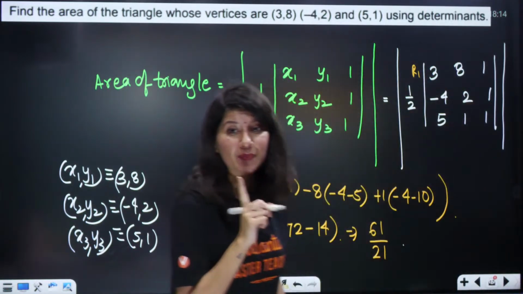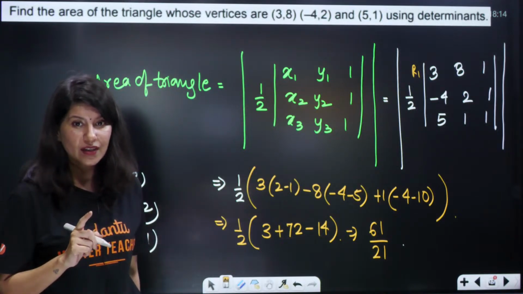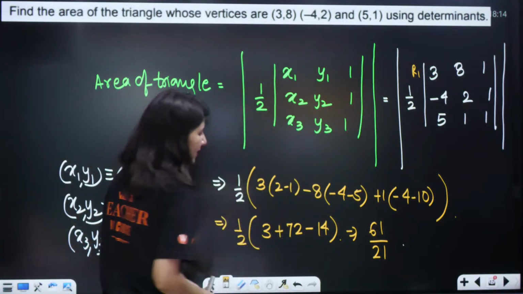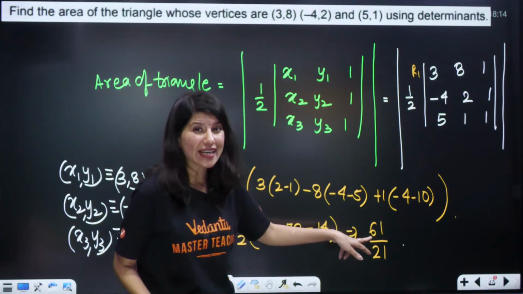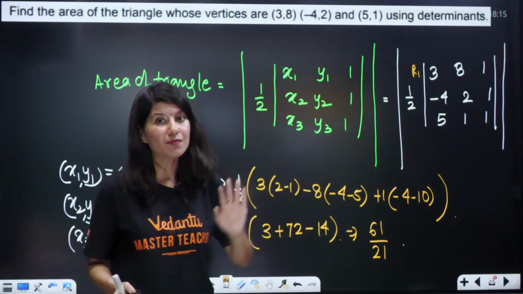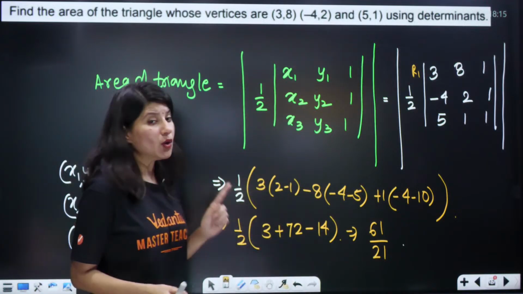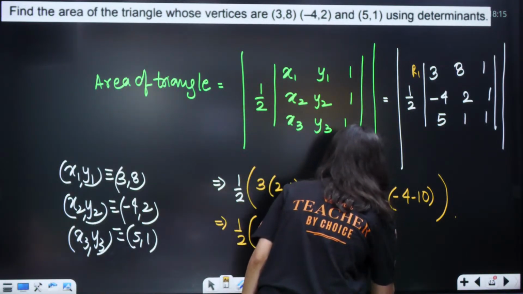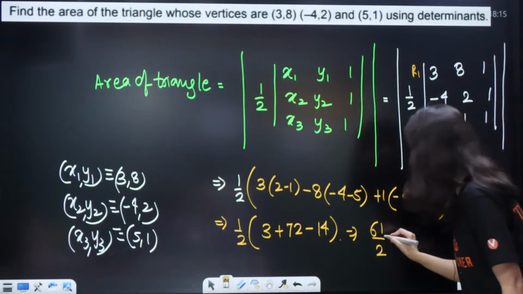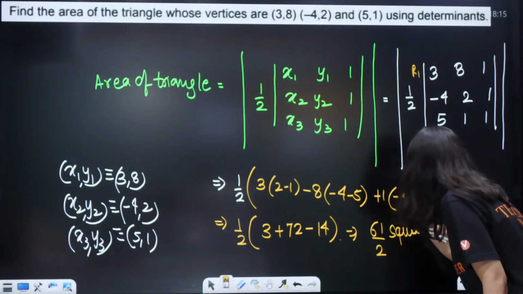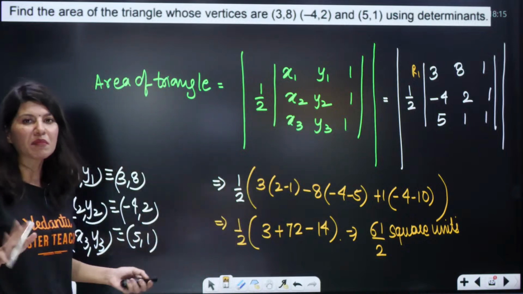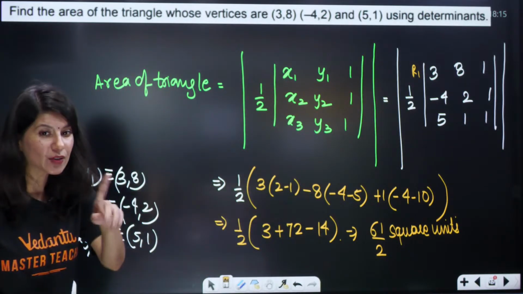Now, understand, very important tip: overall modulus is not there. Overall modulus you have to apply, because if your value is negative, area cannot be negative. So, in the end, even if you are not applying the modulus, make sure that you are writing a positive answer. Those who just write 61 by 2 will get half mark reduced. Why? Because area of a triangle is in square units. Please do not forget writing square units. Otherwise, even though your answer is correct, half marks, 1 mark, any marks they can deduct. So, 61 by 2 square units.